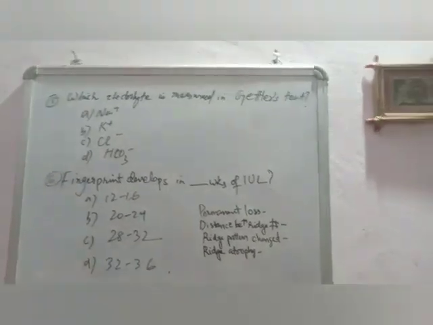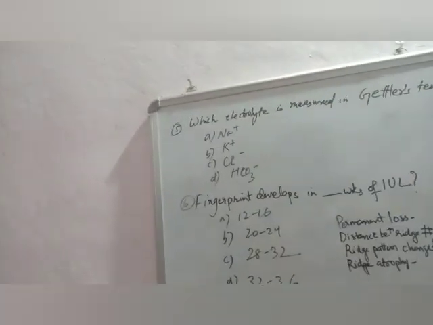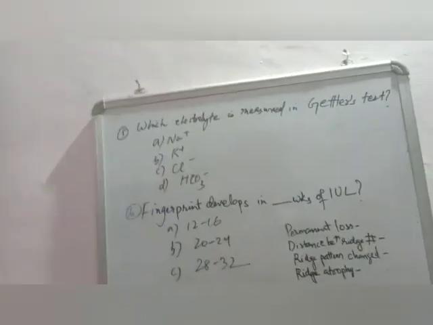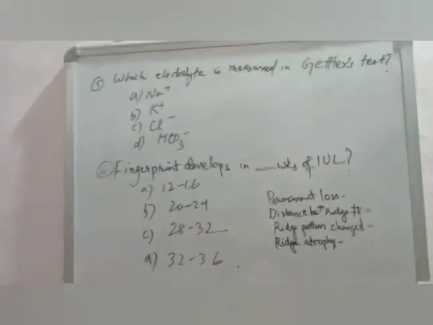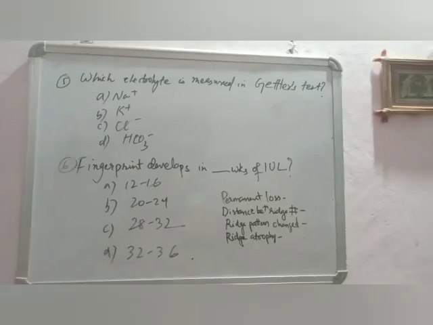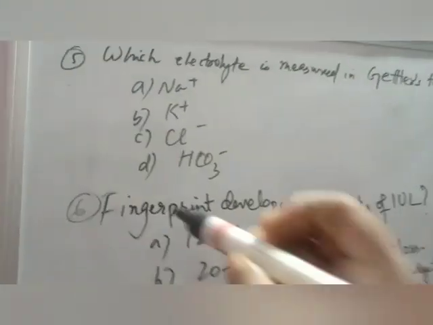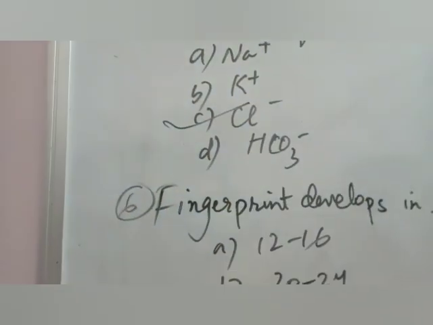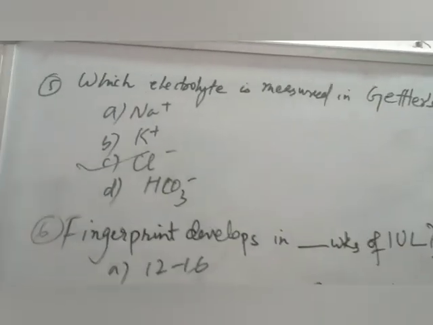Gettler's test is measured in what? You have studied it in forensic medicine. It is used to differentiate between fresh water and salt water drowning. But the point is that it is obsolete nowadays. No one believes in this theory anymore. But you can get a question on it and the answer will be chloride. Gettler's test is used to measure the chloride concentration.